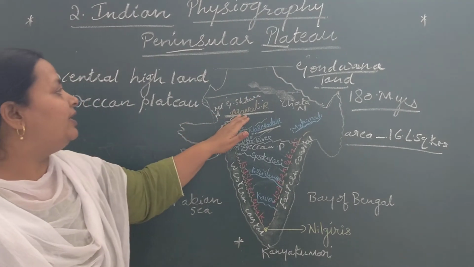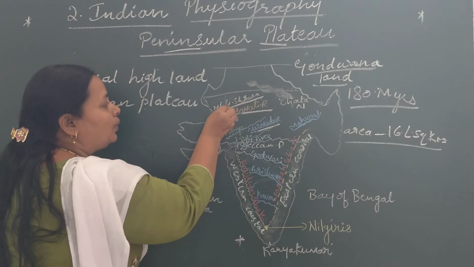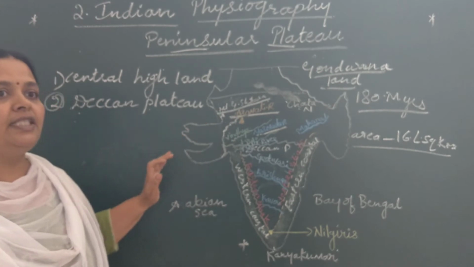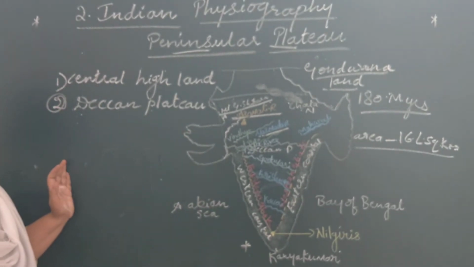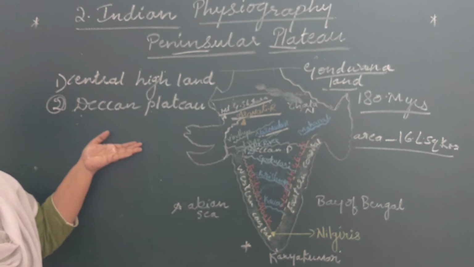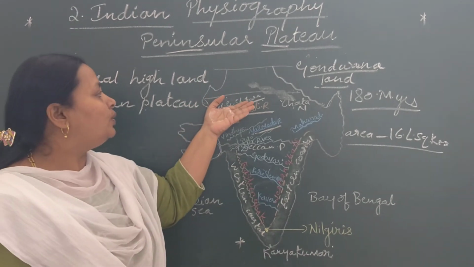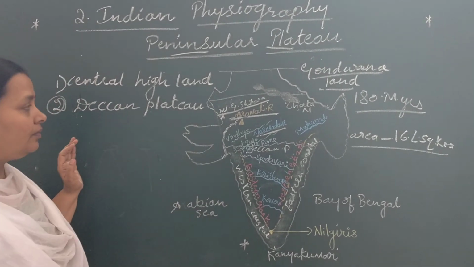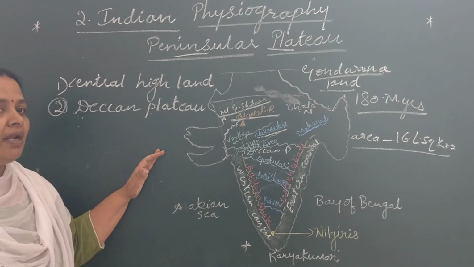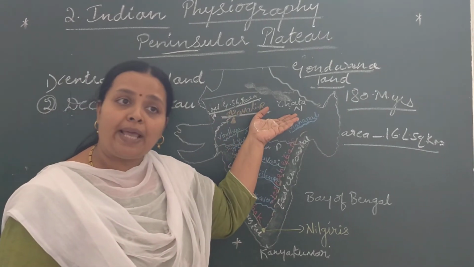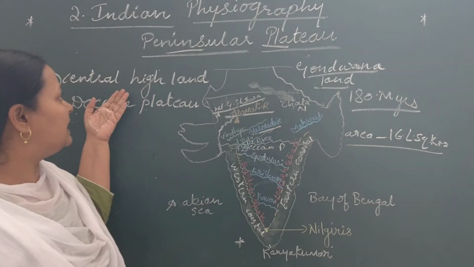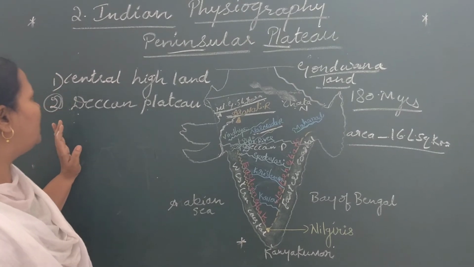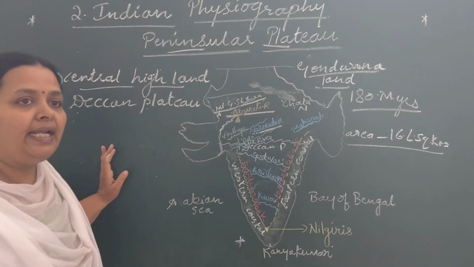In this Aravali range, Mountain Guru Shikhar is the highest peak. Then the Malwa Plateau and the Chota Nagpur Plateau are also parts of the Central Highland.